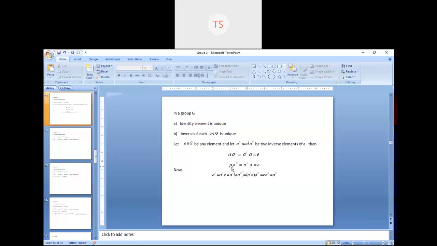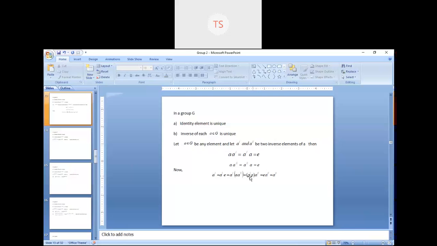This one I have chosen for the value of e. That's why within brackets I have written a into a double dash. Now, as the group satisfies the associative property, I can change the order of this multiplication. So that's why I have changed the order as a dash a into a double dash.